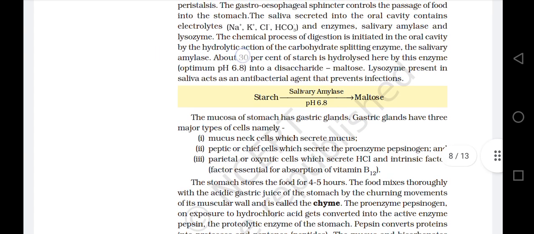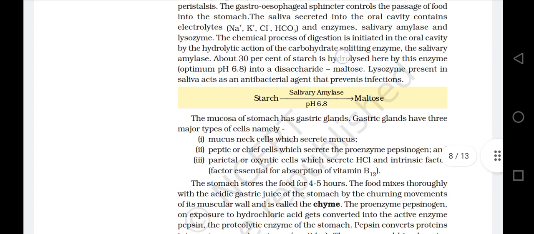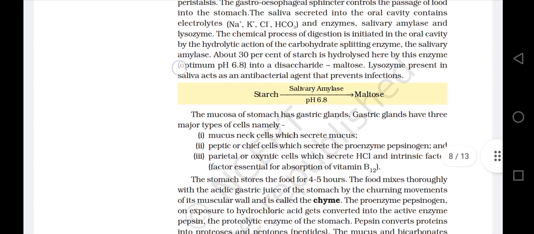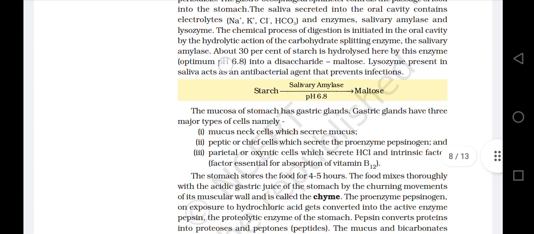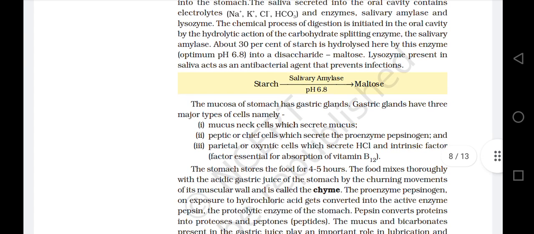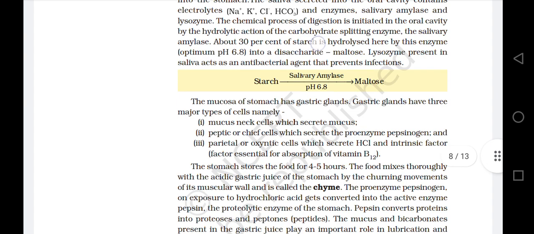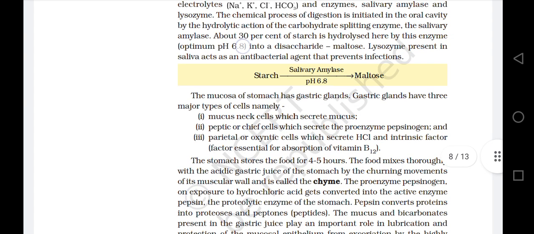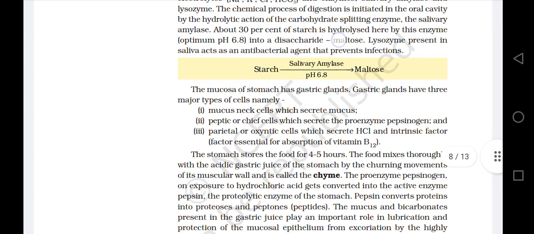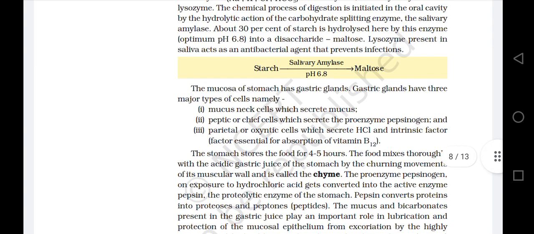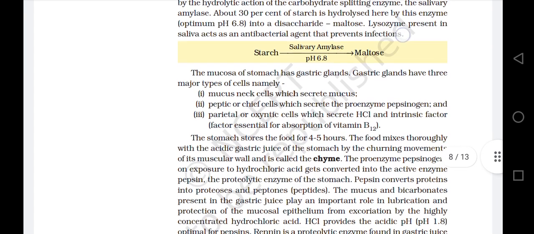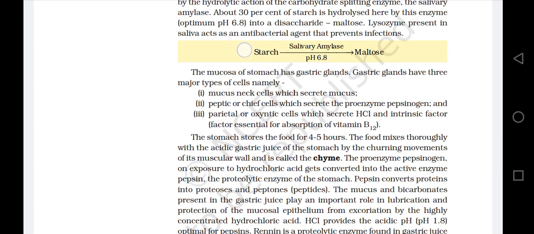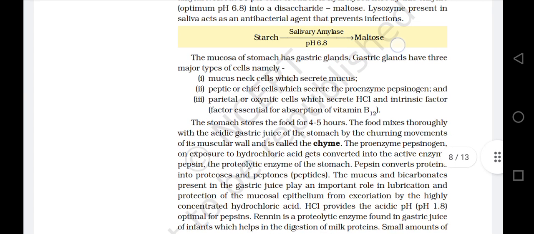About 30% of starch is hydrolyzed here by this enzyme, optimum pH 6.8, into a disaccharide called maltose. Lysozyme present in saliva acts as an antibacterial agent that prevents infections. Starch in presence of salivary amylase at the pH of 6.8 gives maltose.